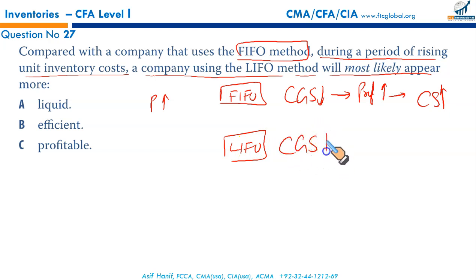Cost of goods sold would be higher, your profit would be lower, your closing stock would be lower. Now do whatever you want. Do whatever you want to do with it.